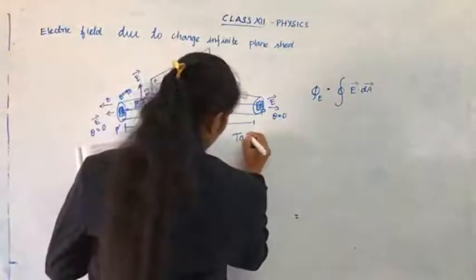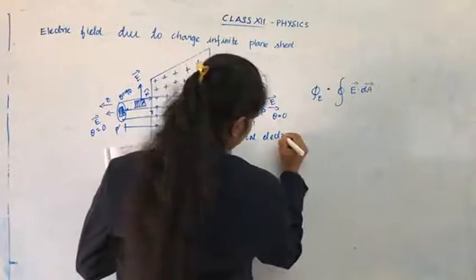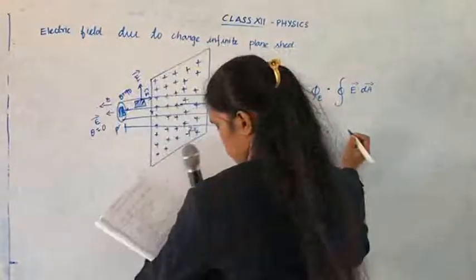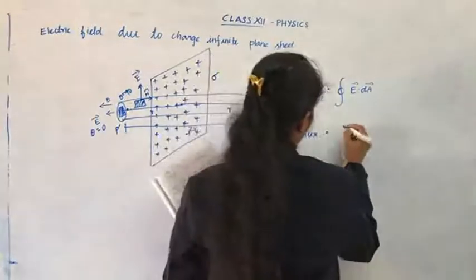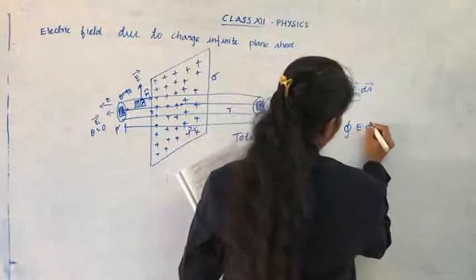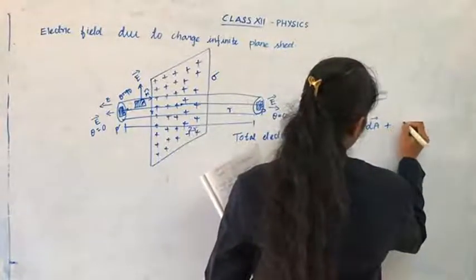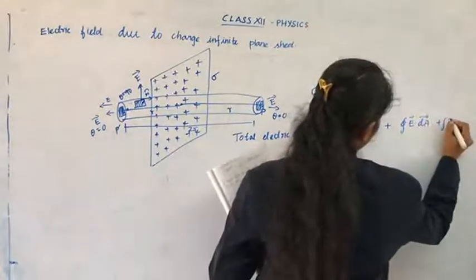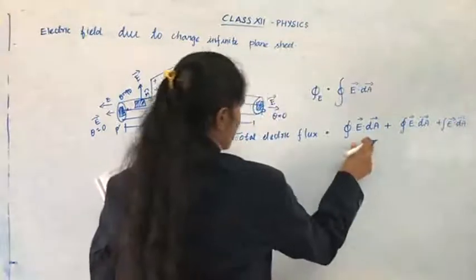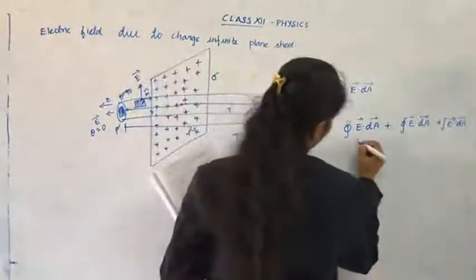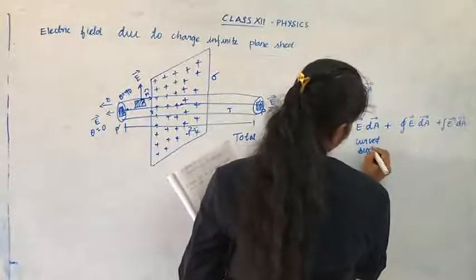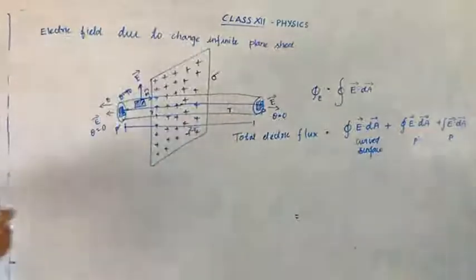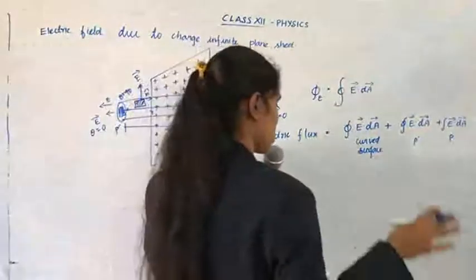Now the total electric flux equals the integral of E dA plus the integral of E dA plus the integral of E dA. This is at the curved surface, this is at the point P dash and that is at the point P. It is similar to the previous one.